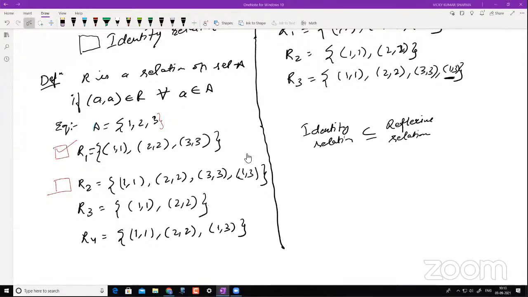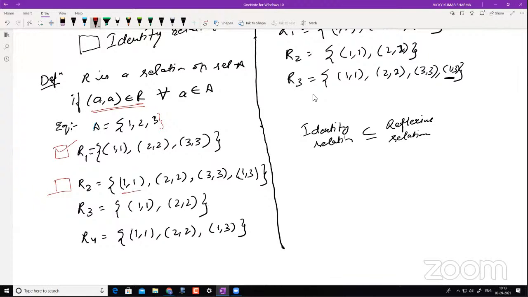Yes, no, yes, no. All right. So this is where your concept will clear. I can see most of you giving answers here. Yes, no, yes, no. So again, we can take it as a 50-50 doubt here. So what does the definition say? R is a relation on set A if (a, a) belongs to R for all a belonging to A. So all I have to make sure is that this condition is happening.